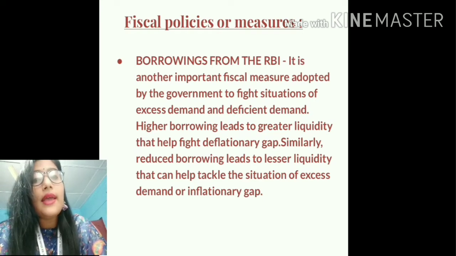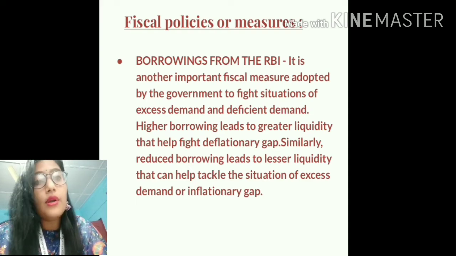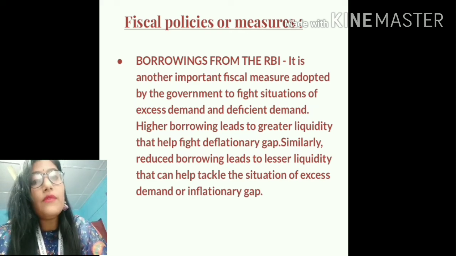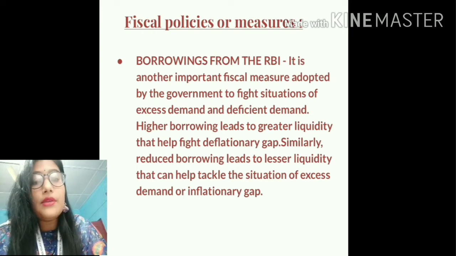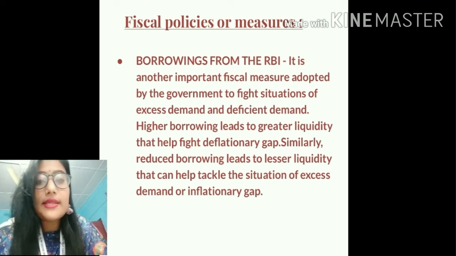On the contrary, if the government wants to solve the situation of excess demand or inflationary gap, the government will reduce its borrowing from the RBI. When the government reduces its borrowing from the RBI, it will be left with a lesser amount of money, so it won't be able to make more expenditures. So the situation of excess demand will be under control because the government's expenditure will be reduced, and reduced expenditure means reduced demand for goods and services. The situation of excess demand can be brought under control in this way.